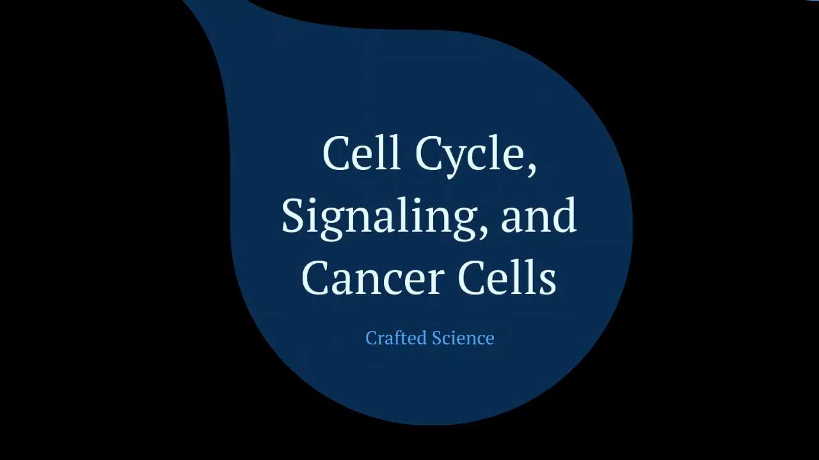Hello, everyone. Welcome to another episode of Crafted Science, a place where science is crafted to explain the most complex scientific concepts for better understanding for grades 9 through 12 to ensure you're ready to take the next step into the collegiate level. Today, we will be discussing the cell cycle, cell signaling, and how they correspond to disease and cancer development. Let's dive into our lesson for today.